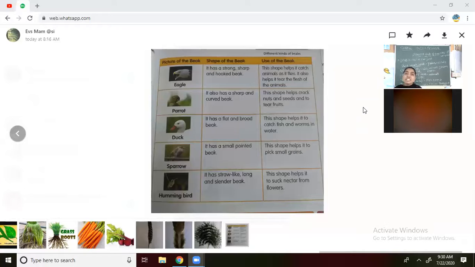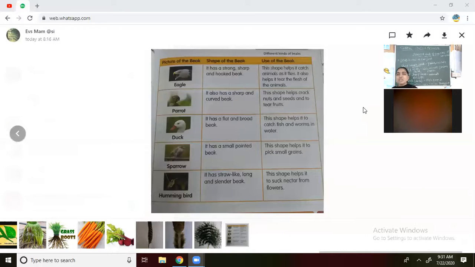Next, as it flies, the eagle will fly all over the sky, very, very high. But it can find the animal or the prey immediately by looking from the sky. So chickens can be taken by the eagle, or the snake can be taken by the eagle. Fish can be taken by the eagle with the help of its beak, right? And it also helps to tear the flesh of animals.